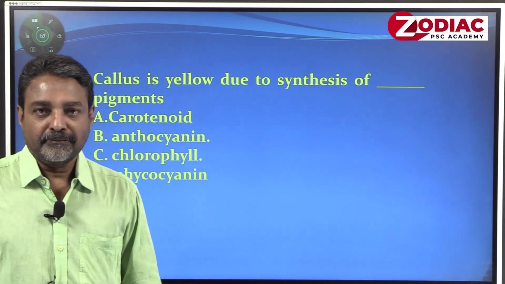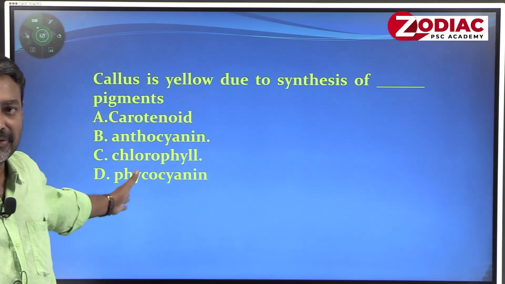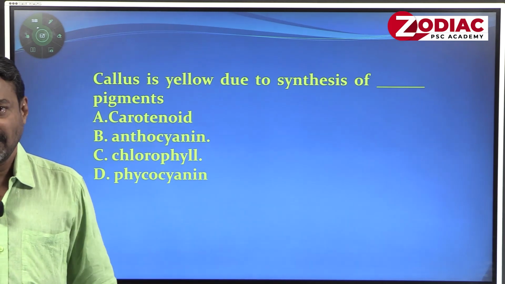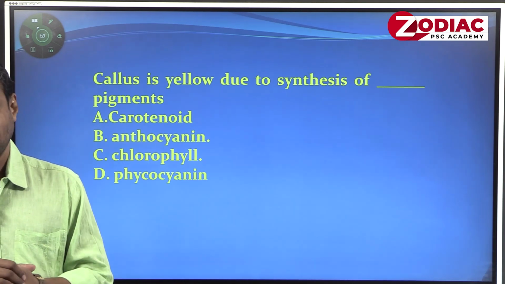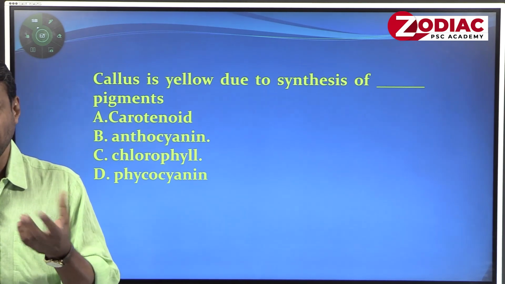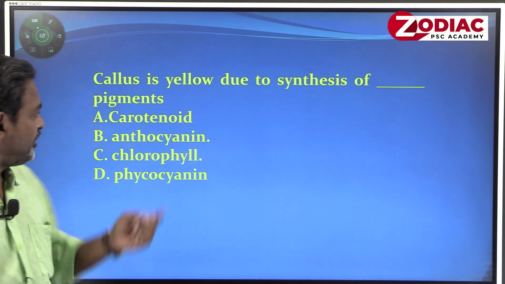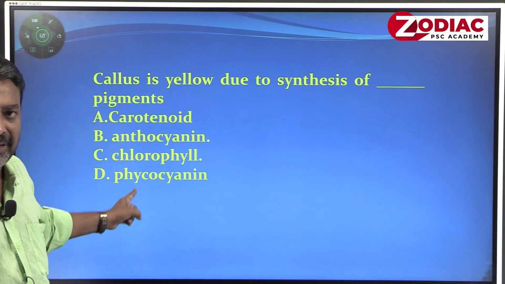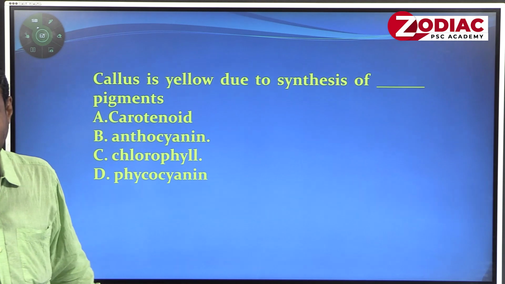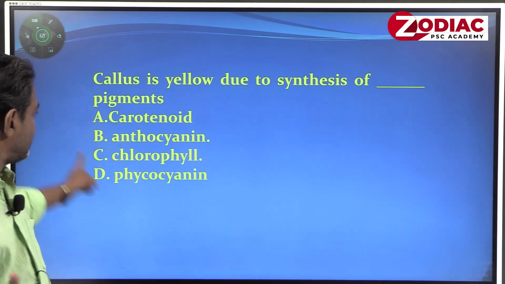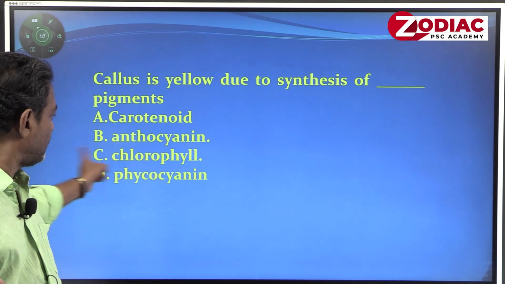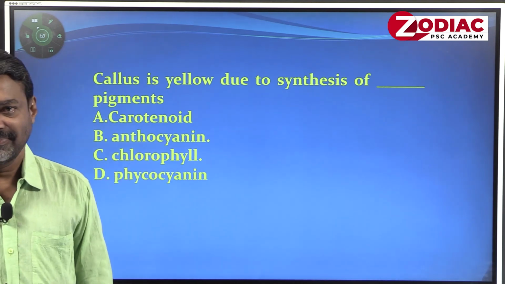Then again I come back to callus. Normally, whenever you culture callus, some coloration will be seen. Which pigment yields the color? In plants there are many kinds of pigments: carotenoid, anthocyanin, chlorophyll, phycocyanin.